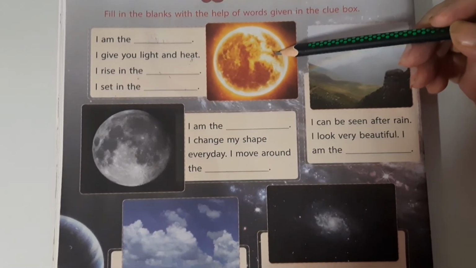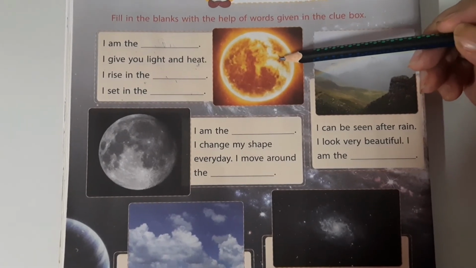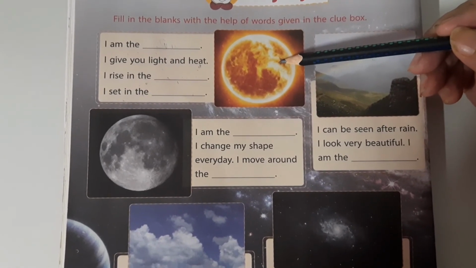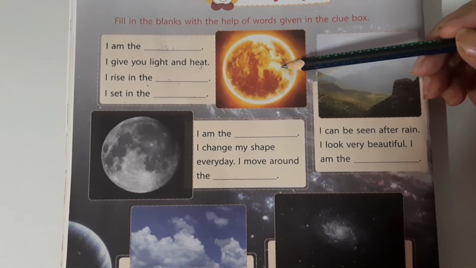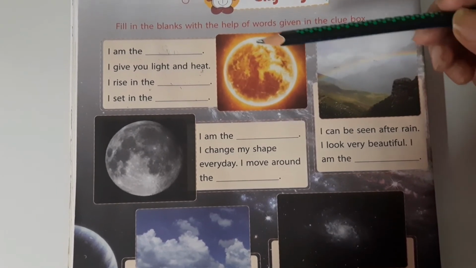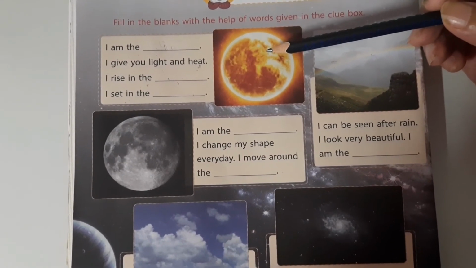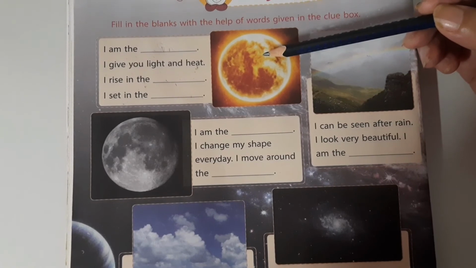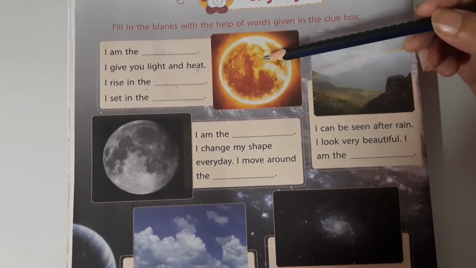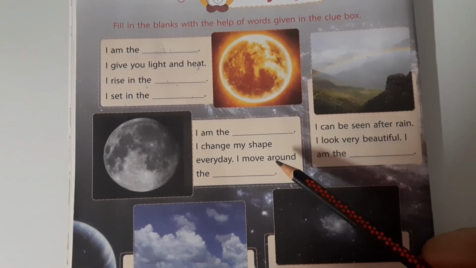So what is this? This is the sun. It gives us heat and light. It rises in the east and it sets in the west. Okay, again, this is the sun. It gives us heat and light. It rises in the east and sets in the west. Written, children?